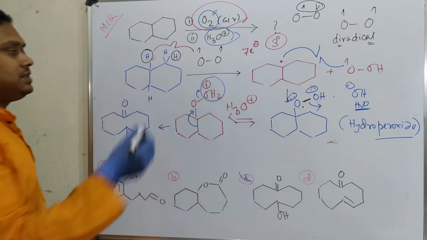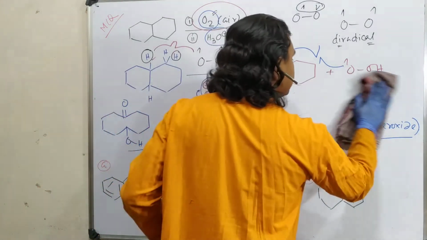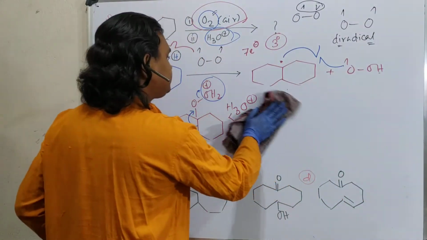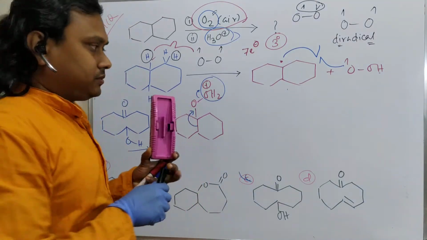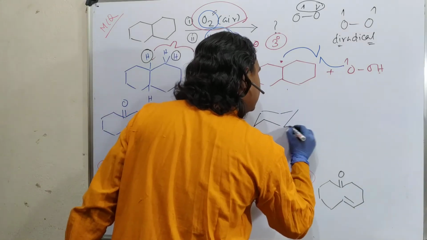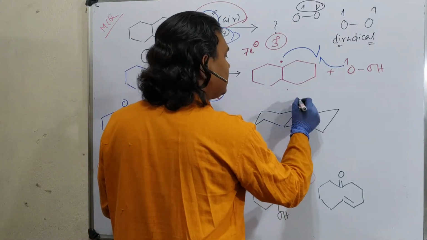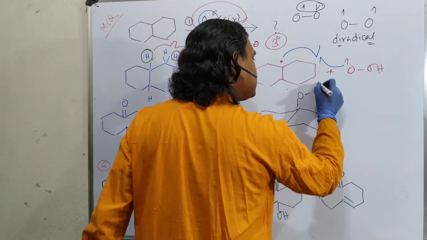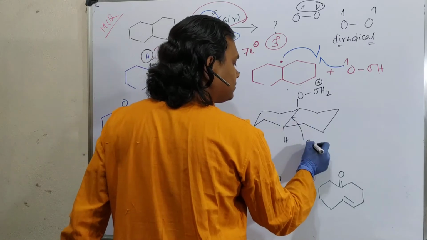Now question, why does this CC bond migrate? That is, I believe, a difficult question. So I'll explain that based on the molecular orbital point of view. Let's draw the cyclohexane. Whether cis or trans doesn't matter. Let me draw the trans one so that you can understand this in a relatively better way. So this position is tertiary, so OH plus. And in this case, who is migrating? This CC bond.